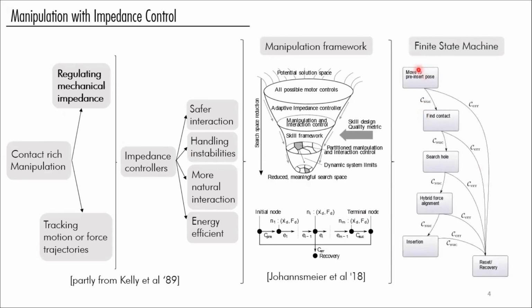And in our case, we basically have this state machine, a finite state machine. And since our main experimental scenario is about a peg insertion, we have this behavior sequence where we assume the peg is already grasped. We move above the peg position, look for contact, search for the hole, make some alignment, and then proceed with insertion. And during this sequence, if any error is raised, the state machine goes toward a recovery or reset state.